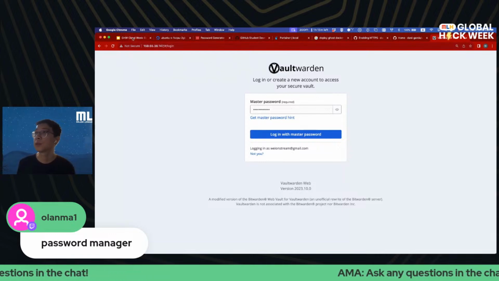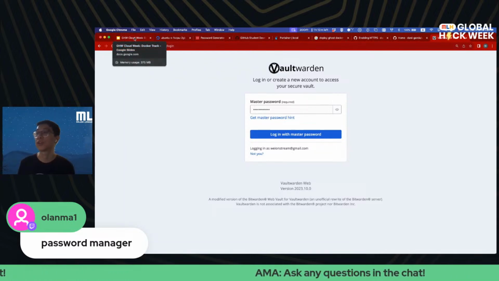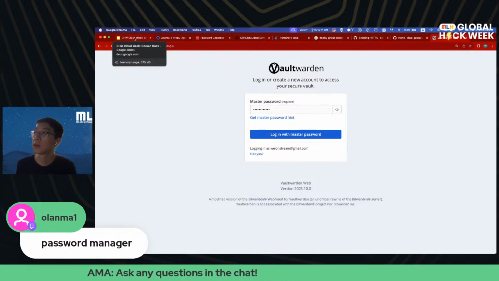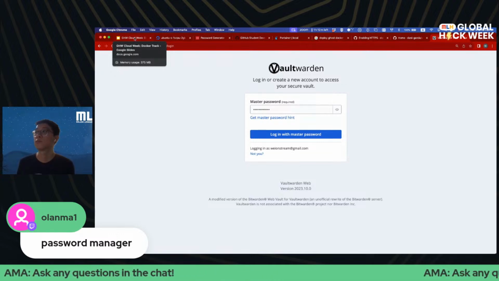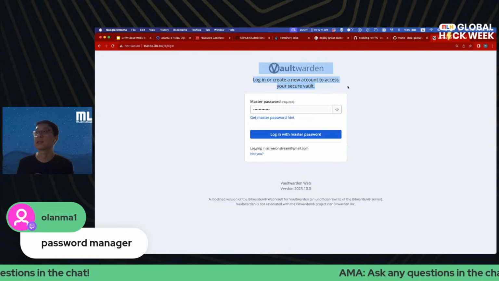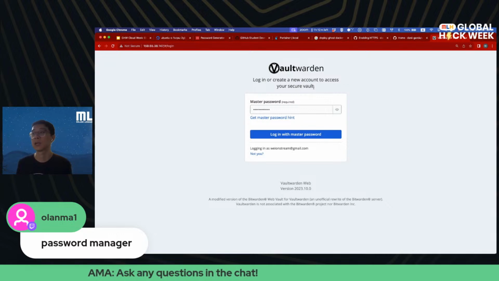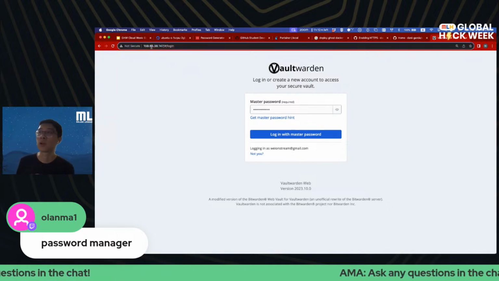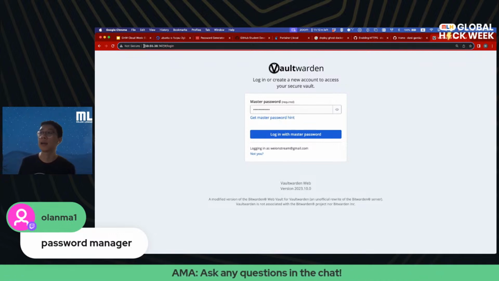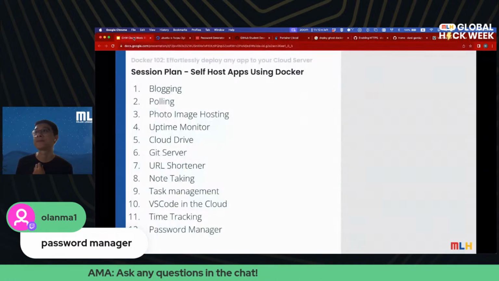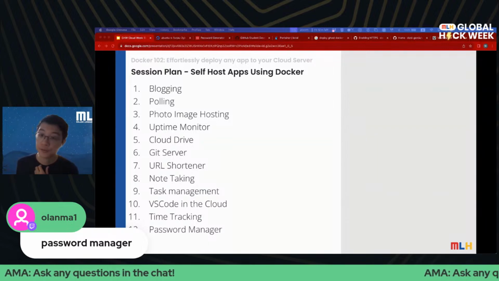We are actually going to be covering how to secure your web app in the Docker 103 session. So why don't we use this password manager as an example in our next session. But as you can see here, everything is already installed, right? So all you have to do is make sure you route the traffic through a secure HTTPS connection, and you should be able to use it. So thank you so much for that suggestion.